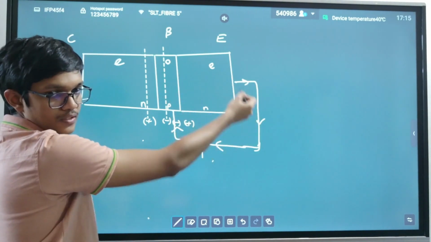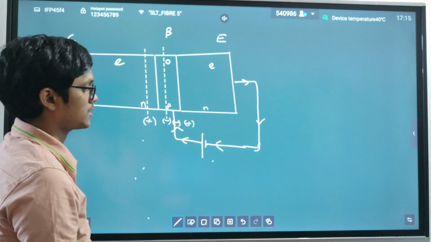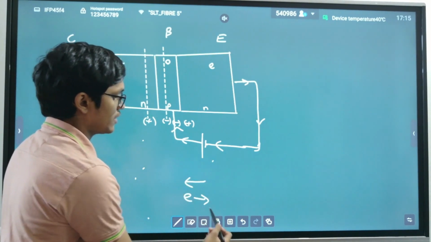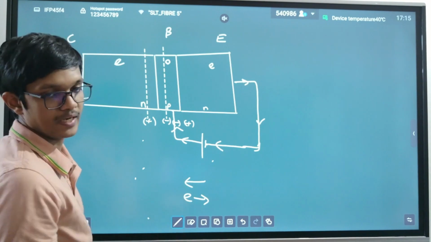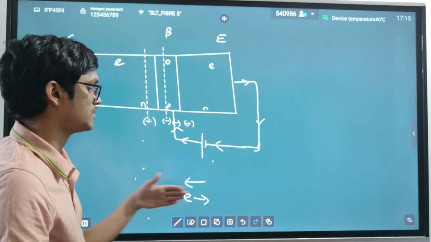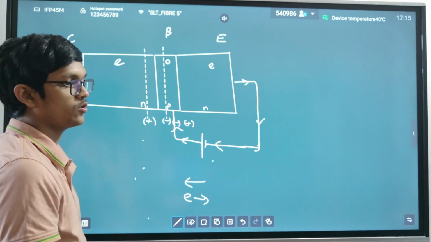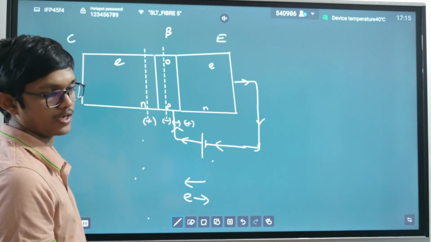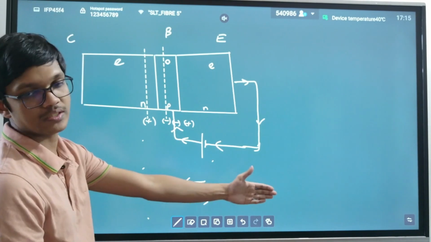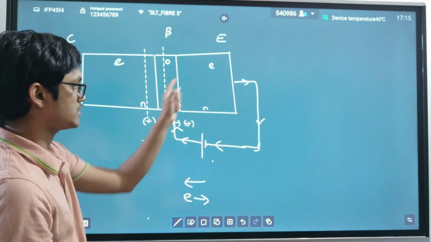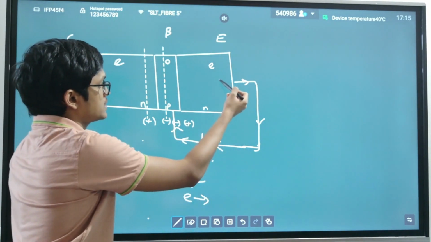But actually you know that when current moves in this direction, electrons go in the opposite direction, right? Can you remember this one? Electrons are something negative. So when something negative goes in this direction, that means current is in the other direction. We always mark the direction of positive charge. So when an electron moves in this direction, current goes in the opposite direction.